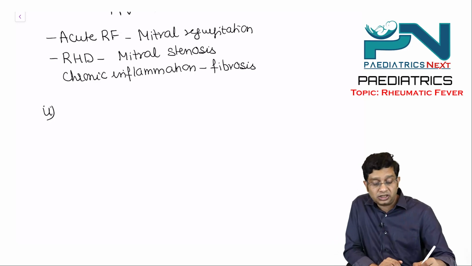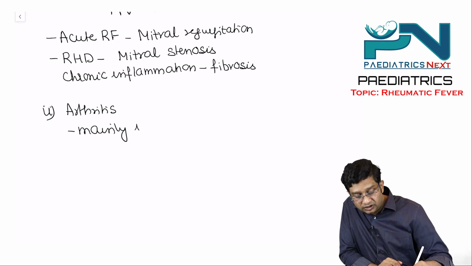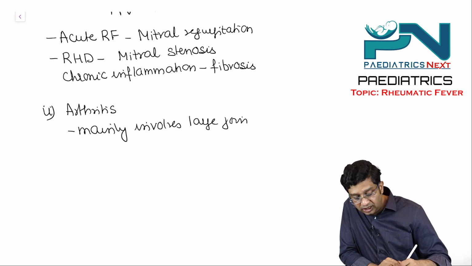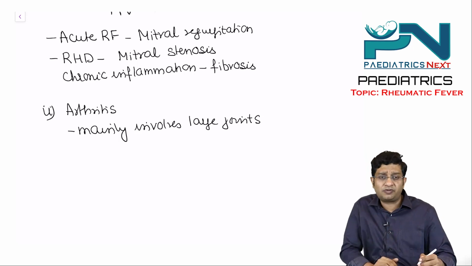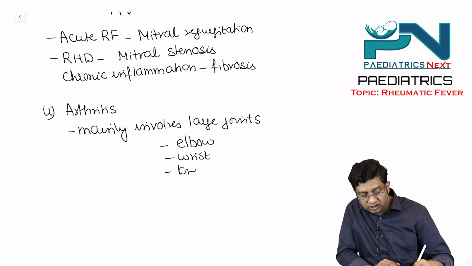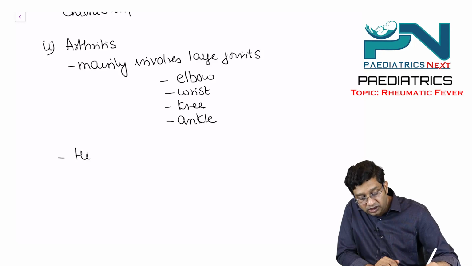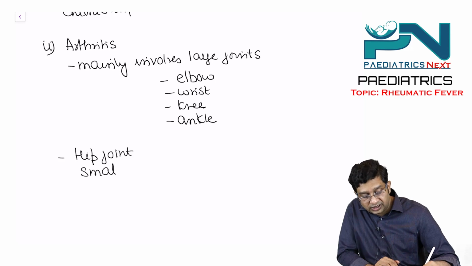Then the second point here is arthritis. This mainly involves large joints. Particularly which joints are affected in rheumatic fever? This involves the elbow, the wrist, the knee joint, and the ankle joints. So mainly this involves the large joints, hip joint, spine, and small joints of hands and feet.